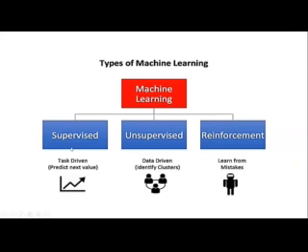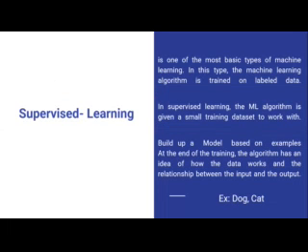Supervised learning is task driven and predicts the next value. Unsupervised learning is data driven, which means it identifies clusters. And reinforcement learning is about learning from the mistakes. Let's first look at supervised learning.